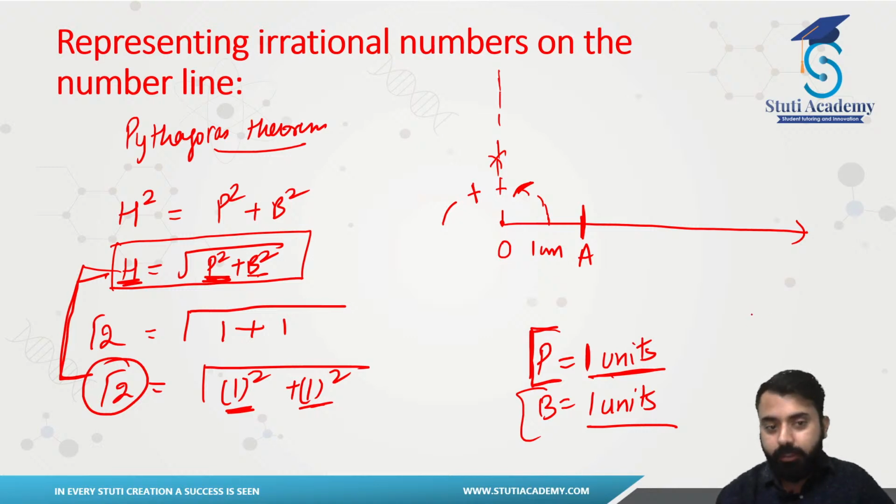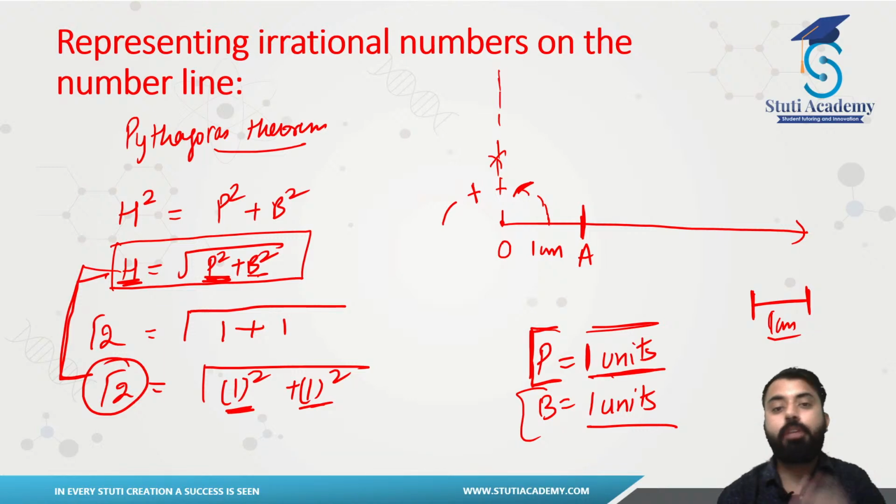Again, firstly you have to open your compass up till an arc of 1 unit. Now you have to mark your compass with an arc of 1 centimeter. In our case we are assuming it to be 1 centimeter. So open up your compass to an arc of 1 centimeter, put it again on your O, which was your center for your right angle. Just mark your 1 centimeter here, assuming this is 1 centimeter. So that should be what? That should be 1 centimeter as well, right?